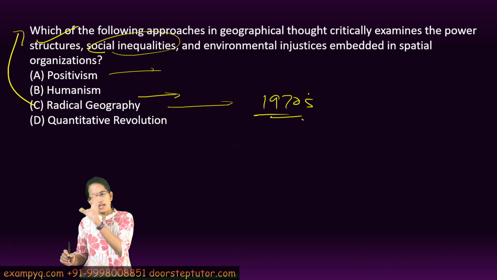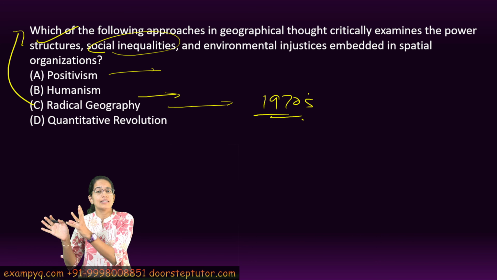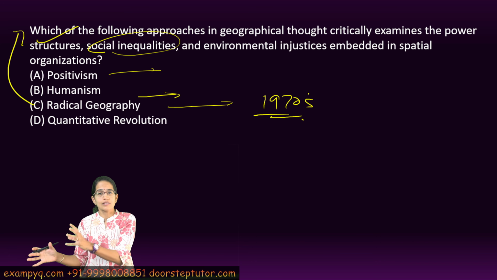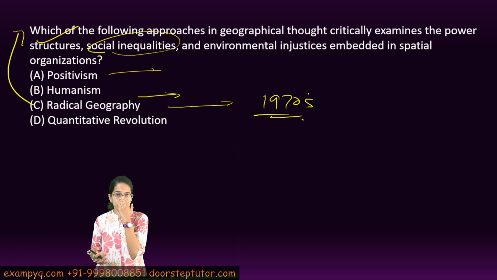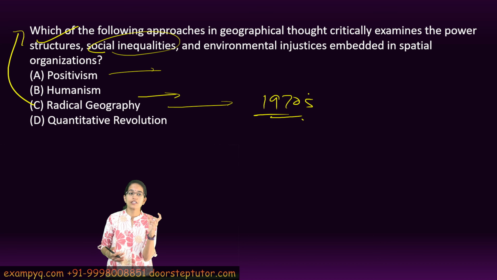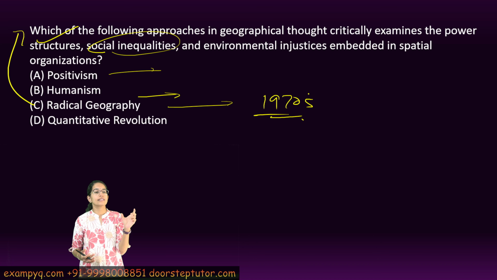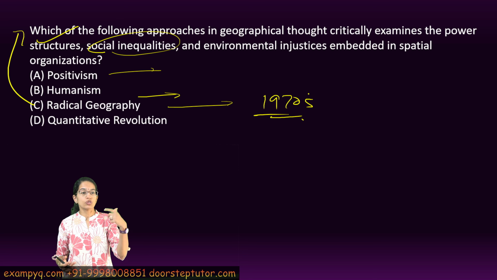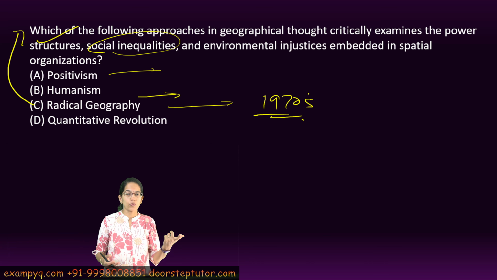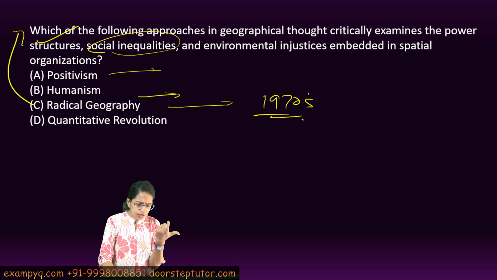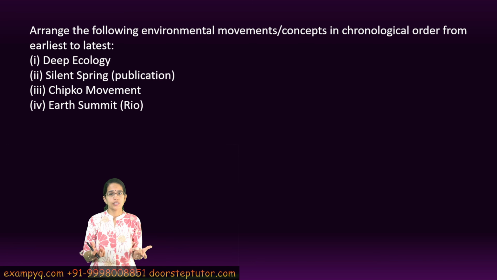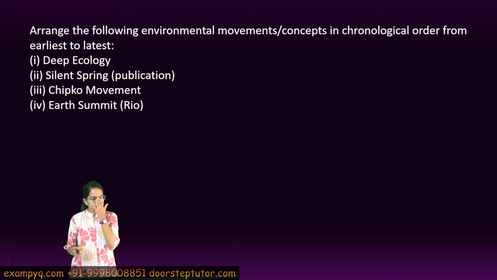If it is regarding applying techniques, coming on to answer through a mathematical model, then quantitative revolution would have been a correct answer. But since it specifically talks about social inequalities, then radical geography is a better match, because even with social inequalities you can apply quantitative methods, but quantitative methods has not been the focus idea of this question. So the core value of the question you have to understand, based on which you would be attempting the question.